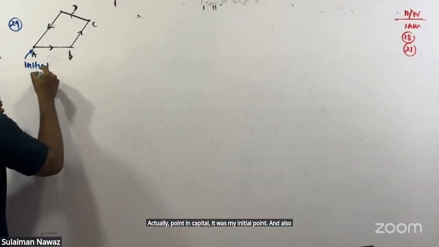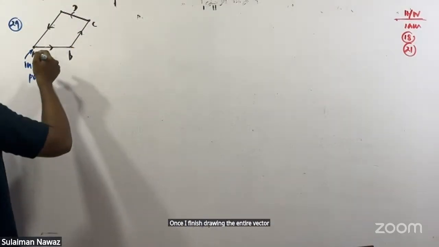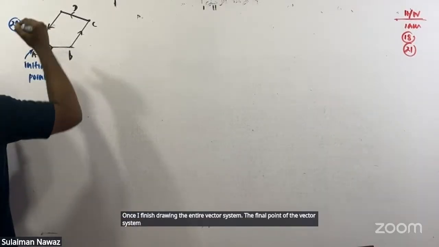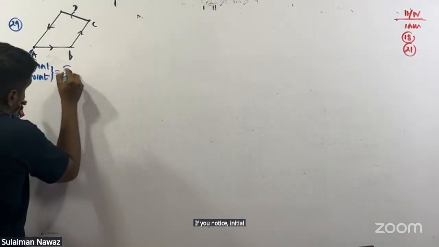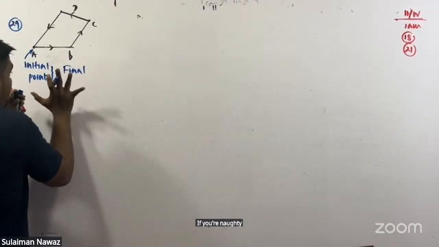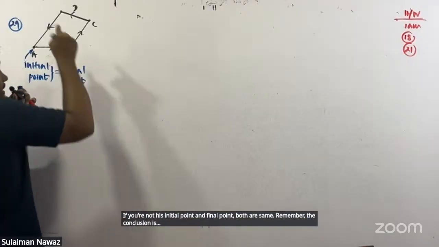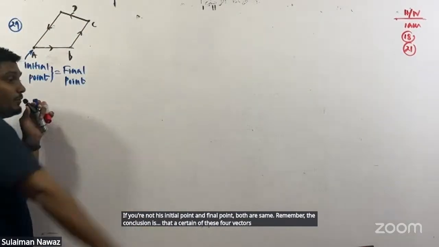And also, once I finish drawing the entire vector system, the final point of the vector system is also the same as point E. If you notice, initial point and final point both are same. Remember the conclusion is, the resultant of these four vectors must be zero.